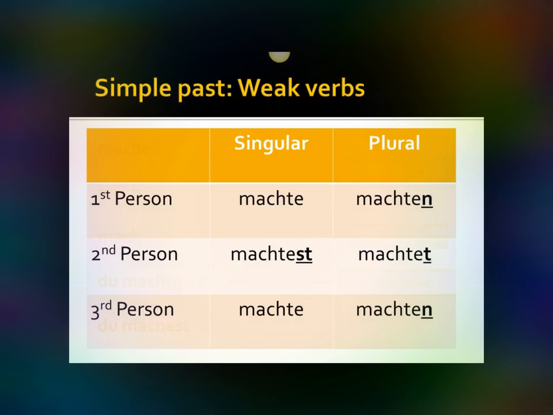So now what's nice about machen, it's very easy to manage. We remove the infinitive ending. We have a stem that ends in an H, and we simply add the simple past marker, te, and then if required, we add the endings to that.